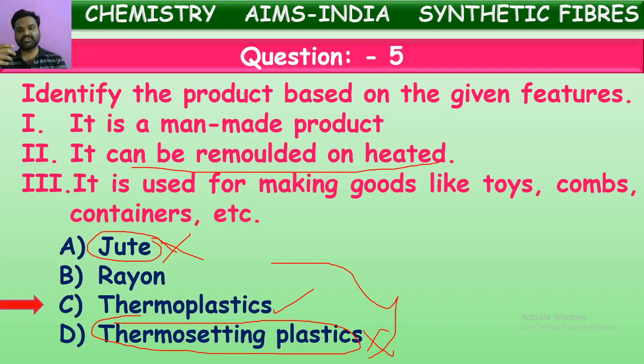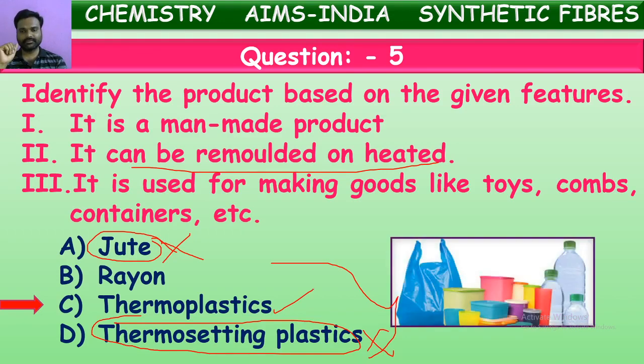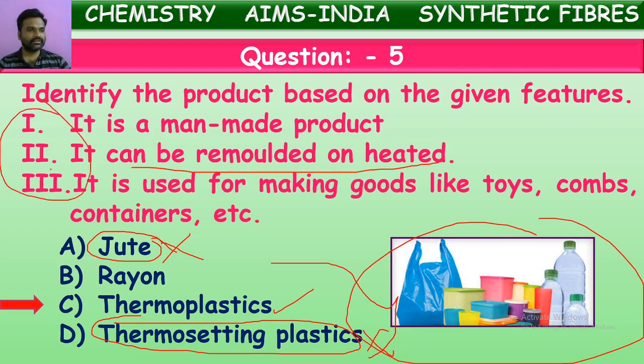Yes, thermoplastics are used for making these, and these are man-made material, and they can be remolded on heating. Say the polythene covers, bottles, water bottle, cans, tins, boxes. These all are thermoplastics. These can be remolded on heating, and they are man-made. So these all three options are suitable for thermoplastics. That is correct answer. Nice.